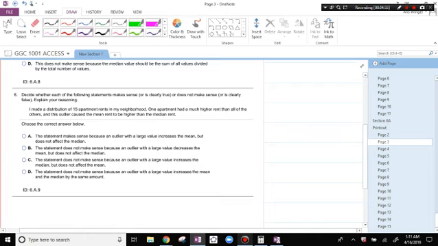Decide whether each of the following statements makes sense or does not make sense. I made a distribution of 15 apartment rents in my neighborhood. One apartment had a much higher rent than all of the others, and this outlier caused the mean rent to be higher than the median. That completely makes sense, right? Because an outlier with a large value increases the mean, but does not impact the median. That was the example we did before when we have 1, 2, 3, 4, 5. The median here is 3, but if this number is higher, then the mean goes up, but the median remains the same.